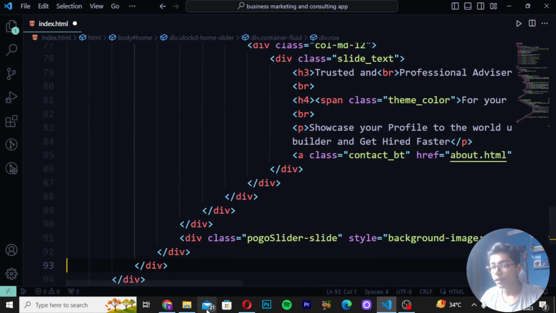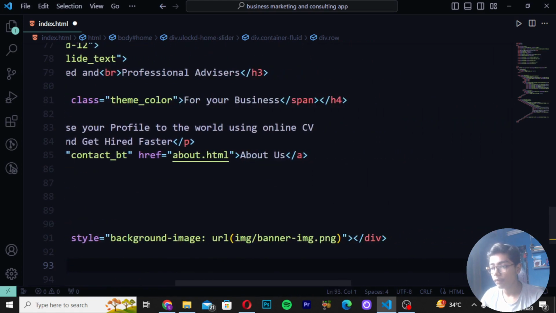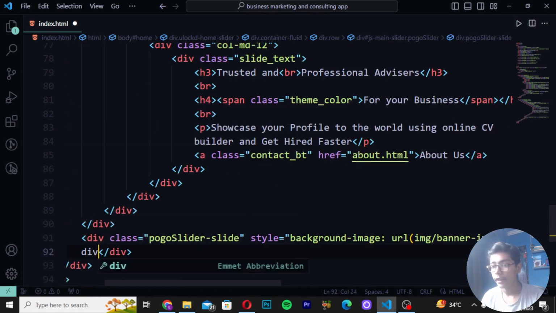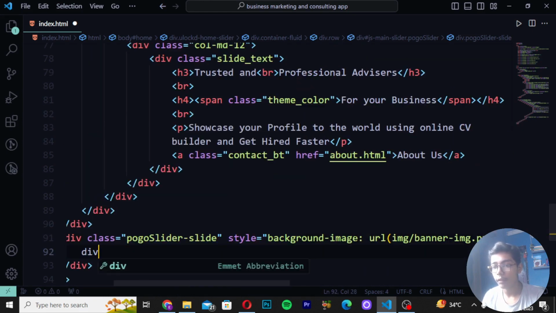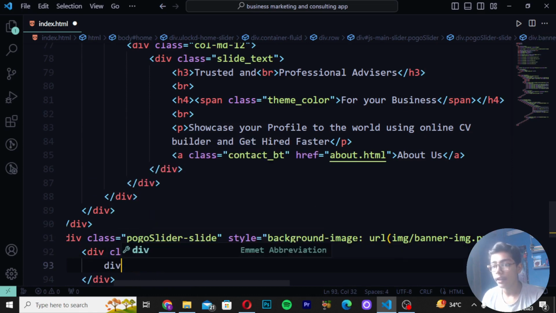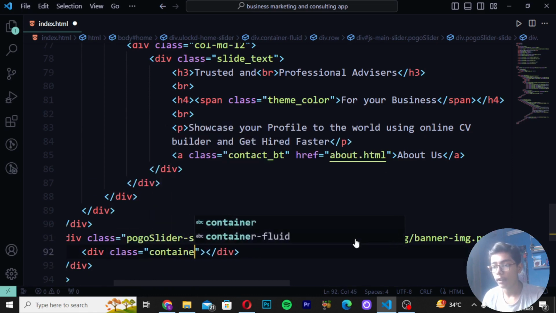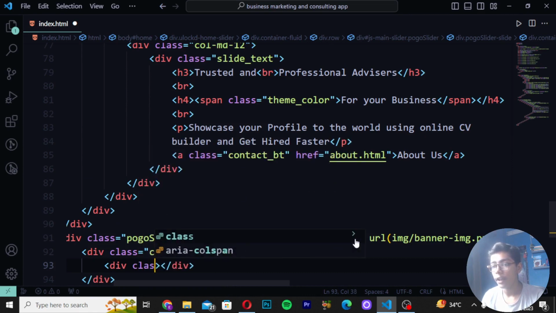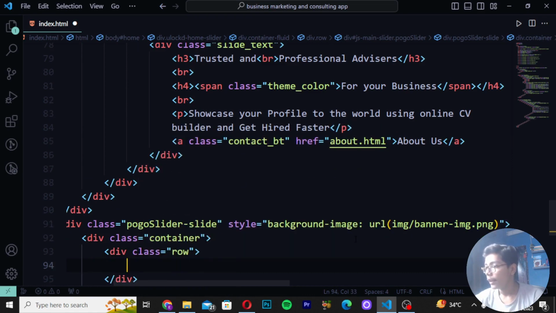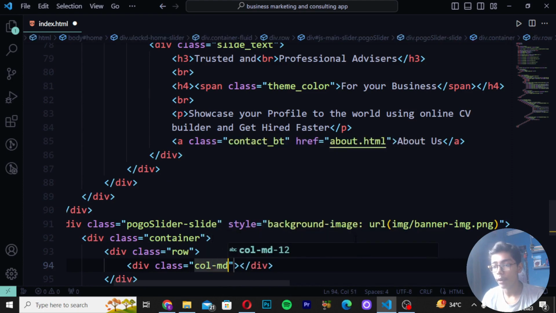Then when you're done with that, I will now be moving on. Here you have to do one thing: I will be creating a div which will have the class banner. Right here, I will write container in its place. Right here, div class row. Then when you've written that, you have to simply write div class column d12, which will be another class.